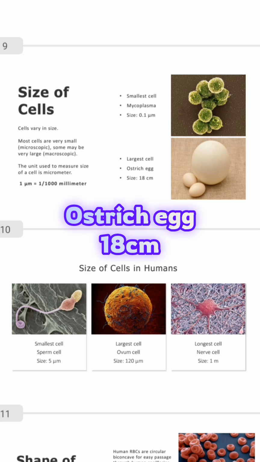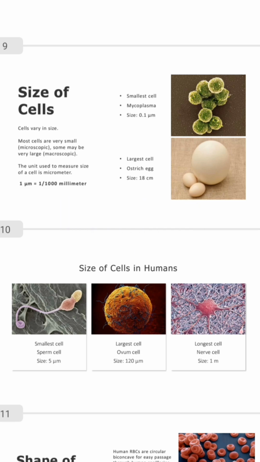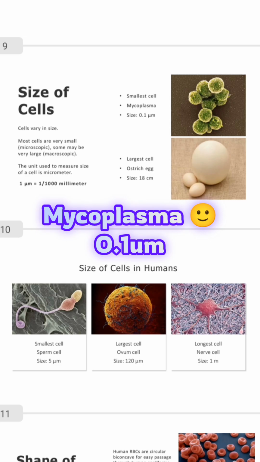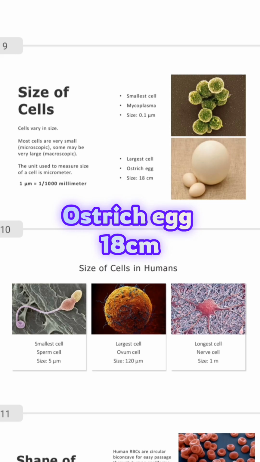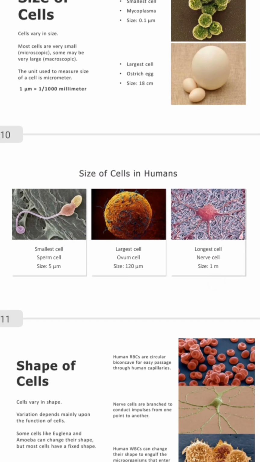And it is 18 centimeter. So are you with me? If anybody asks you which cell is the smallest, you should know that it's your mycoplasma, and the size is 0.1 micrometer. And the largest cell is your ostrich egg, which is 18 centimeter. Are you with me now?